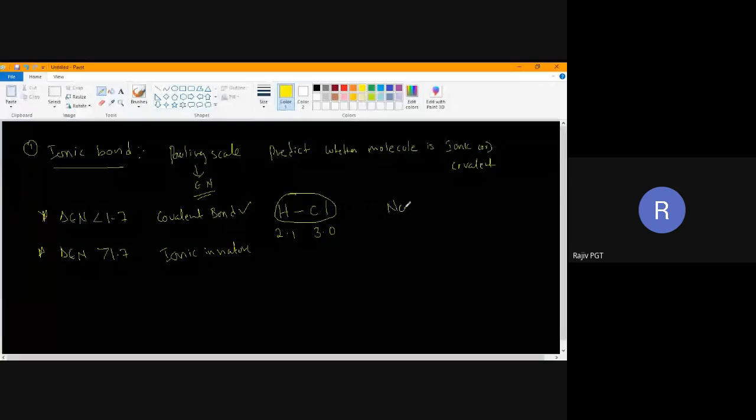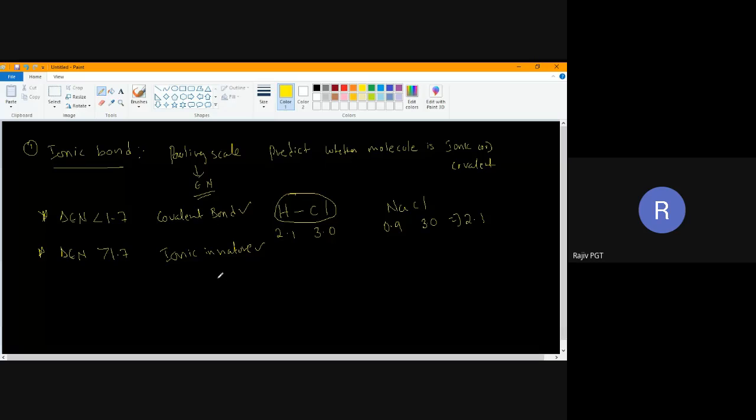I have given these values, and I have said how to remember them. Sodium's electronegativity is 0.9, chlorine's is 3.0. Subtracting, the difference is 2.1, which is more than 1.7, so the bond will be ionic. Clear? Does anyone have a doubt?